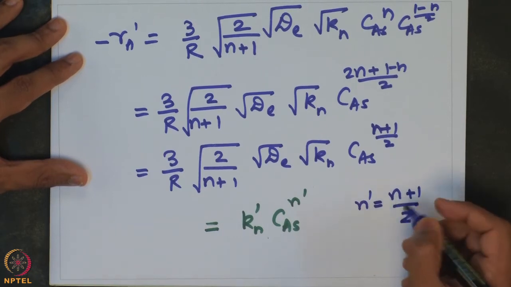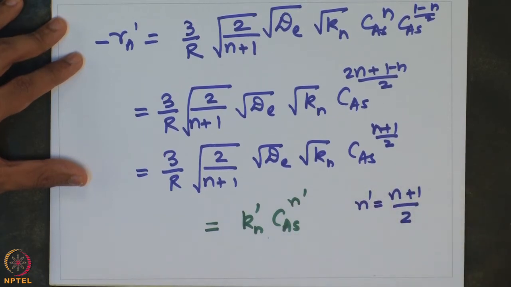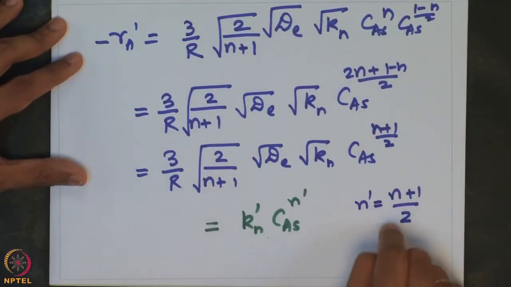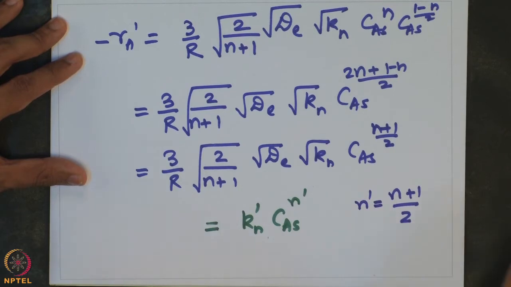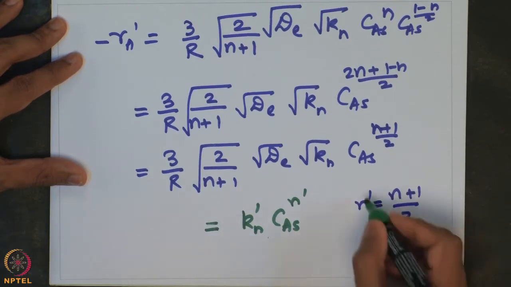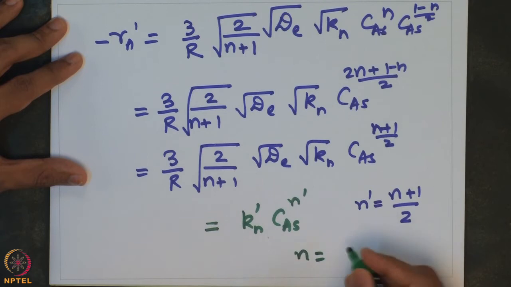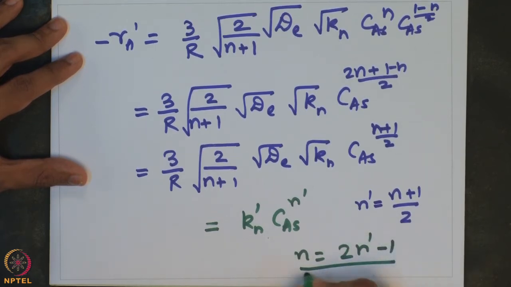So, if I now conduct an experiment and I observe the concentration of the species as a function of the rate at which the reaction is happening at that concentration, then I can estimate the apparent order with which the reaction happens, and I can use this expression to find out what is the true order of the reaction. So, if I know n prime, then n is essentially given by 2 into n prime minus 1.